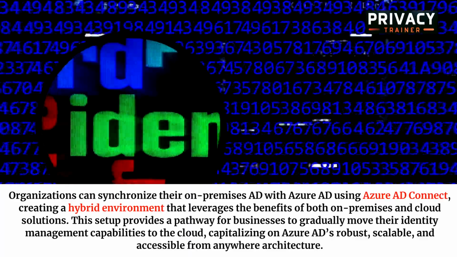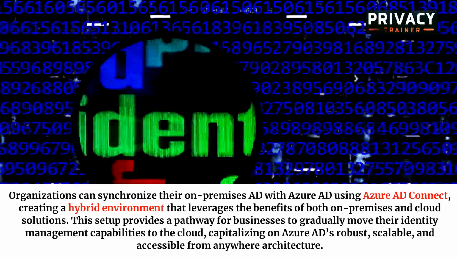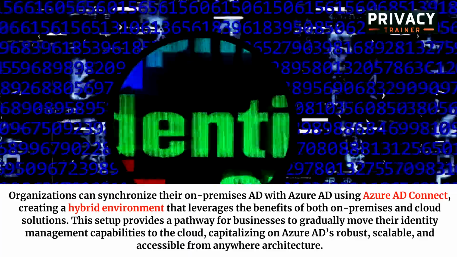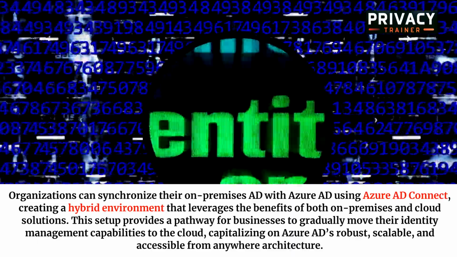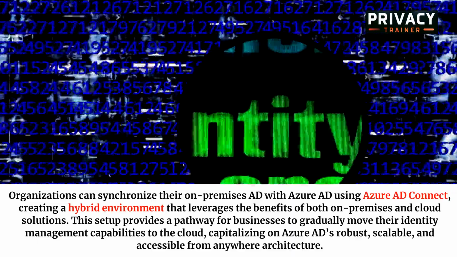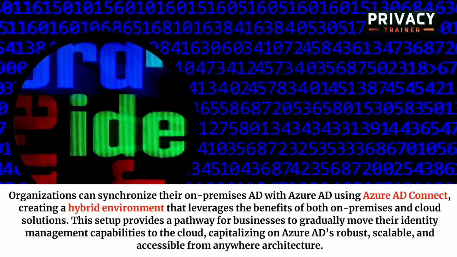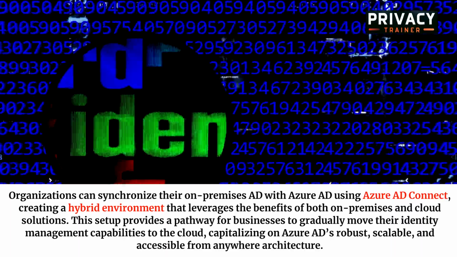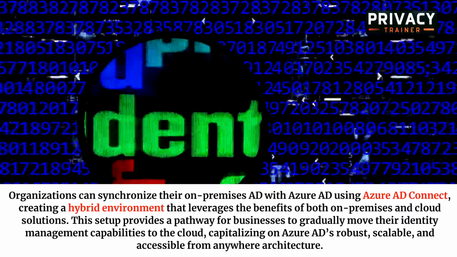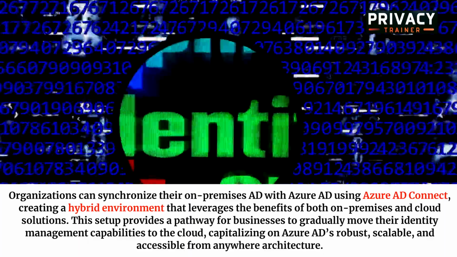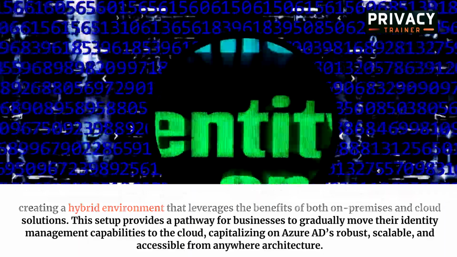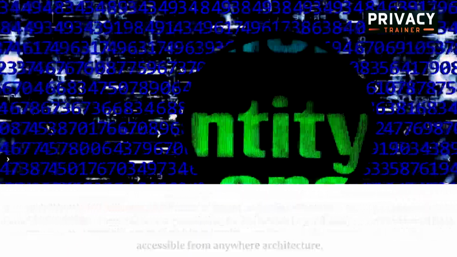Organizations can synchronize their on-premises AD with Azure AD using Azure AD Connect, creating a hybrid environment that leverages the benefits of both on-premises and cloud solutions. This setup provides a pathway for businesses to gradually move their identity management capabilities to the cloud, capitalizing on Azure AD's robust, scalable, and accessible-from-anywhere architecture.